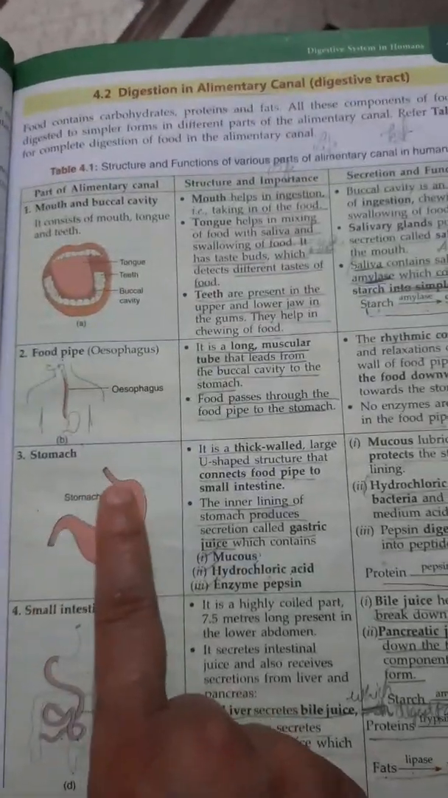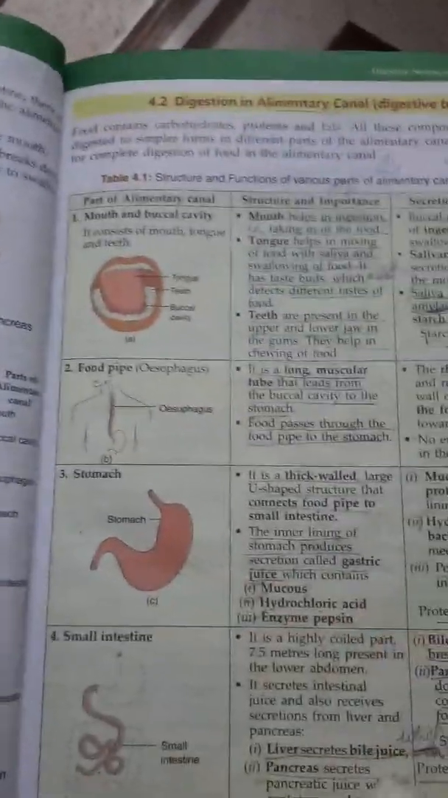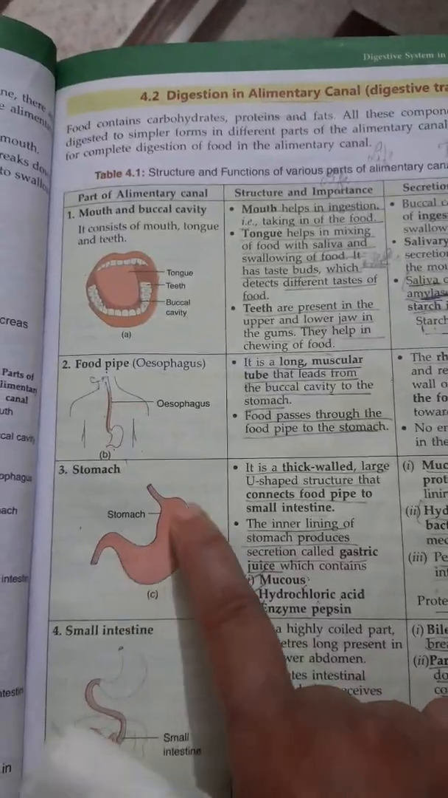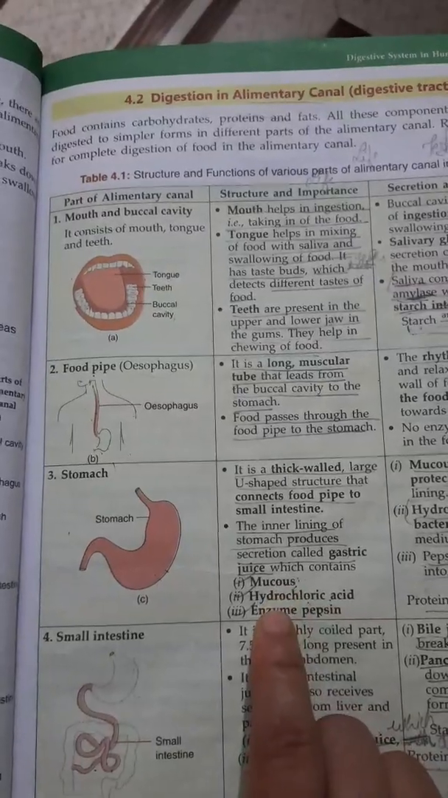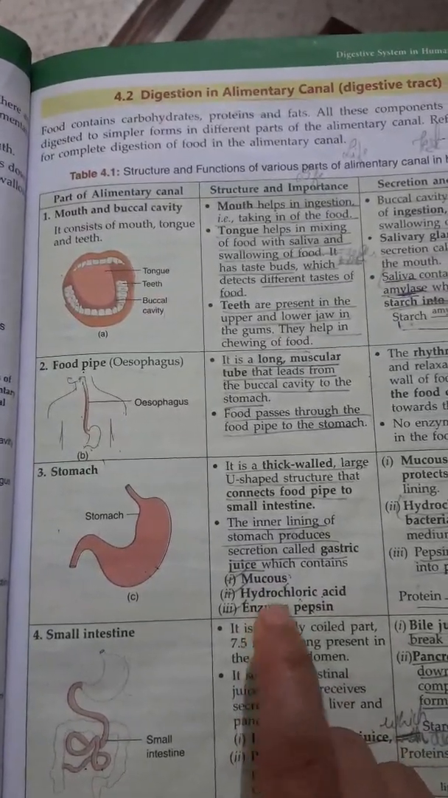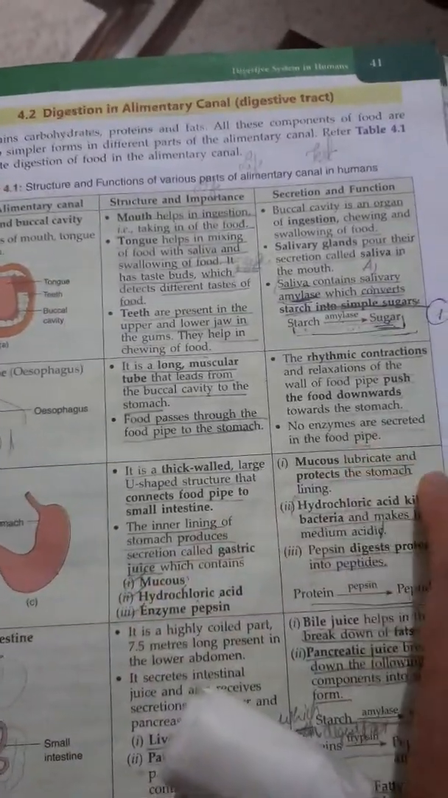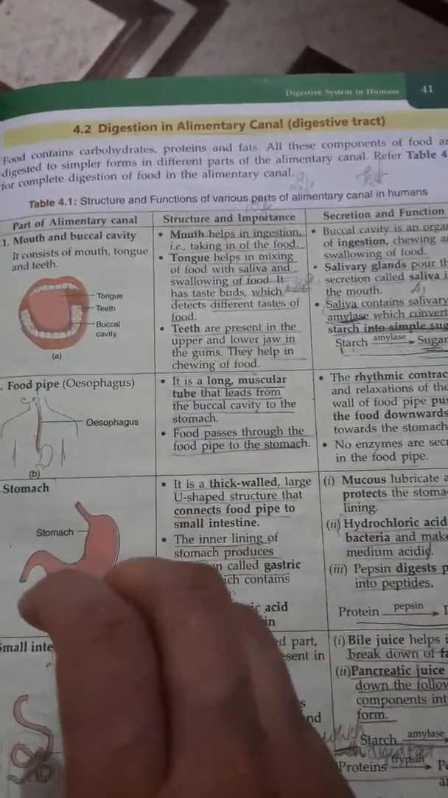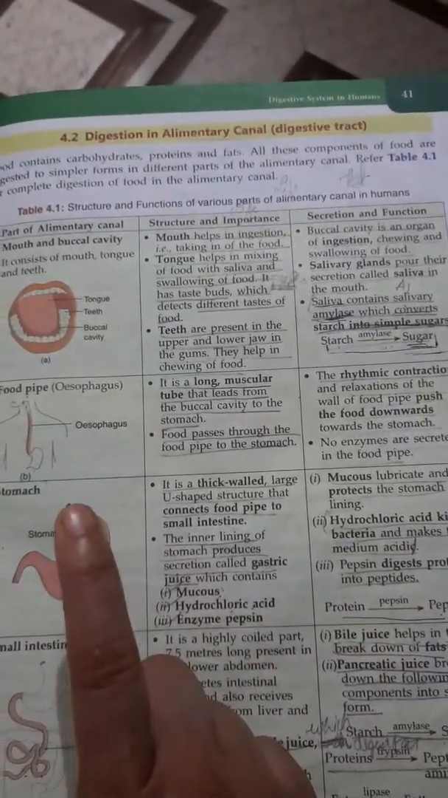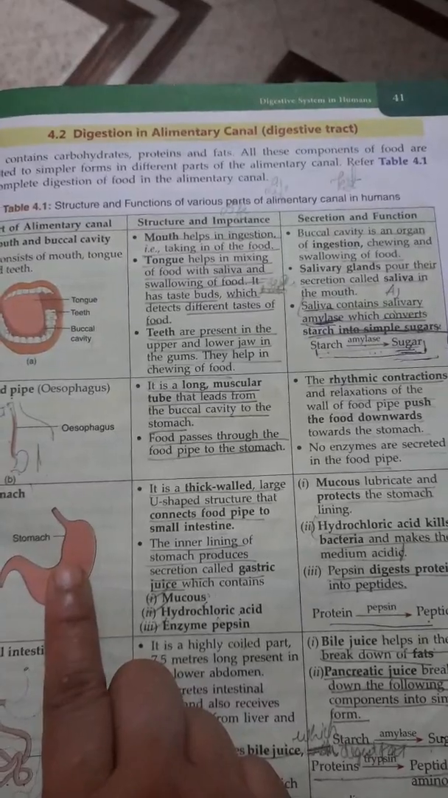Third is the stomach. It is a thick U-shaped structure which connects the food pipe to the small intestine. The inner lining produces the gastric juices. The stomach produces three types of gastric juices: the first one is mucus, the next is hydrochloric acid, and the third is the enzyme. Mucus lubricates and protects the stomach lining, meaning it keeps the stomach wet. Hydrochloric acid kills bacteria and makes the medium acidic. The bacteria which enter the stomach through the food are killed by the hydrochloric acid.